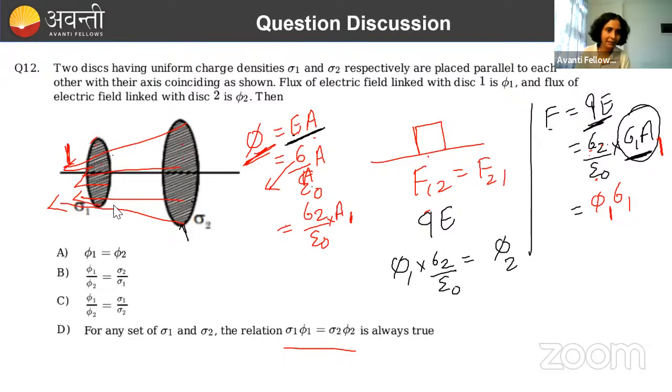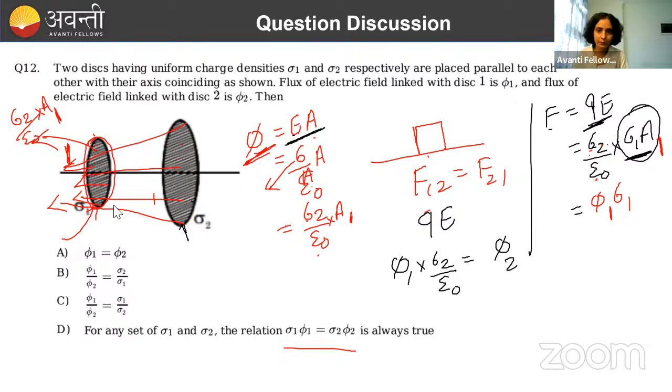So electric field we will be taking because of second one. यानी कि charge we are going to take because of second one, that is sigma 2. So here I have written sigma 2 by epsilon naught. Electric field will be because of second one, and area obviously we will be taking of the sphere or disk through which we are calculating flux. So flux through this will be equal to how much? Sigma 2 by epsilon naught into A1.